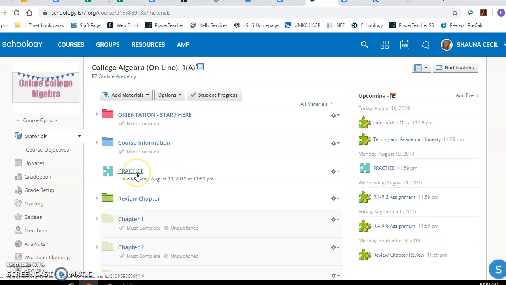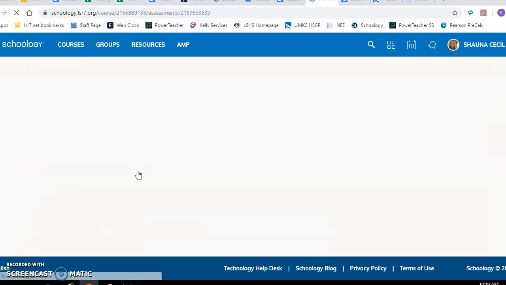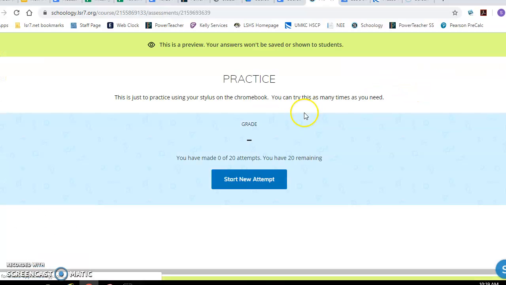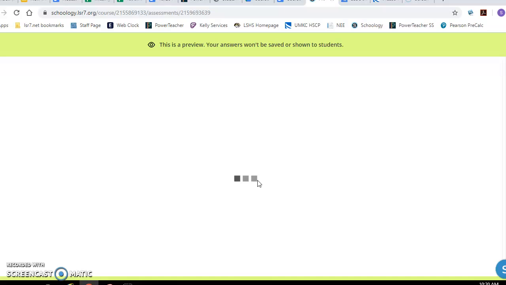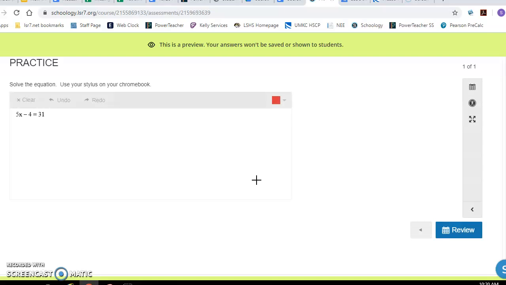But I want you to do this practice assignment as soon as you do, just to see how the stylus works on the Chromebook. So click on that. It'll look like this. Just a simple two-step equation, and I want you to take your stylus and try to work it out and then submit it so I can see what it looks like. Show your work here.